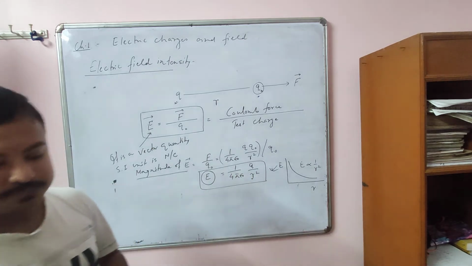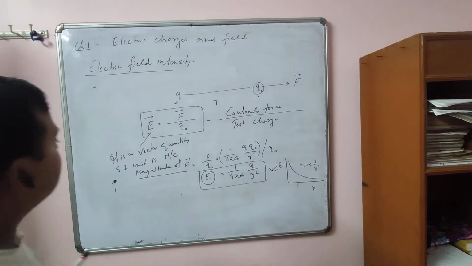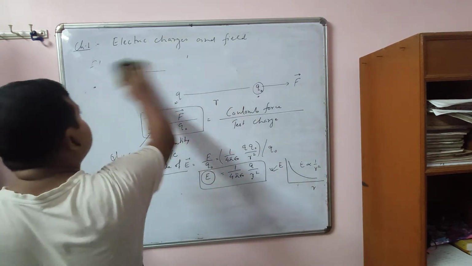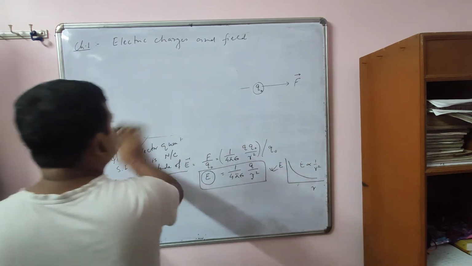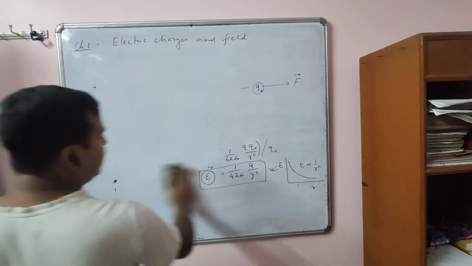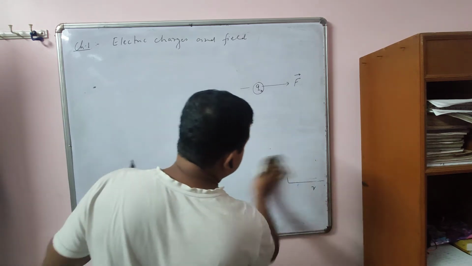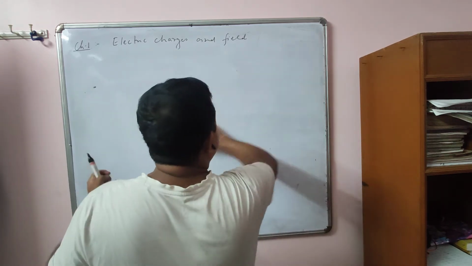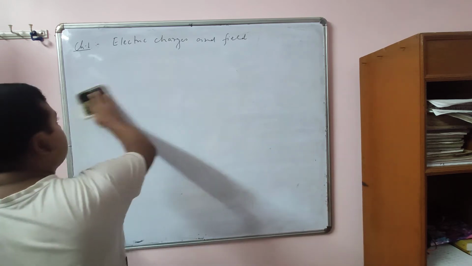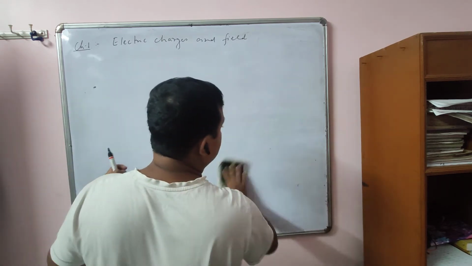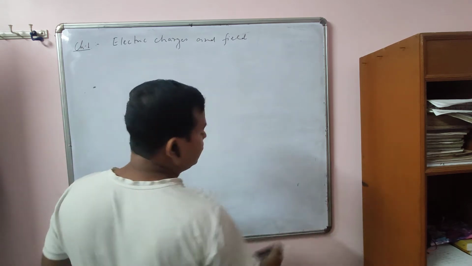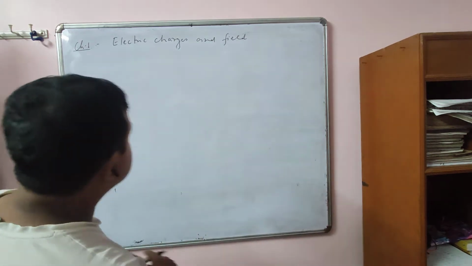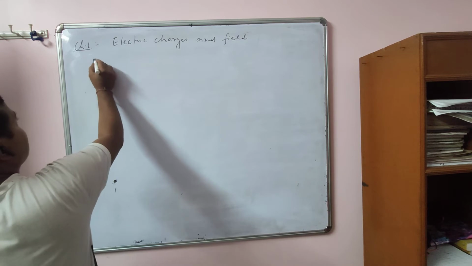That's all. Now let me discuss in detail how to find the direction of electric field. Because in numericals, again, it is important to understand the direction of electric field, because otherwise you cannot solve numericals from here. So before that, let me discuss electric field lines.